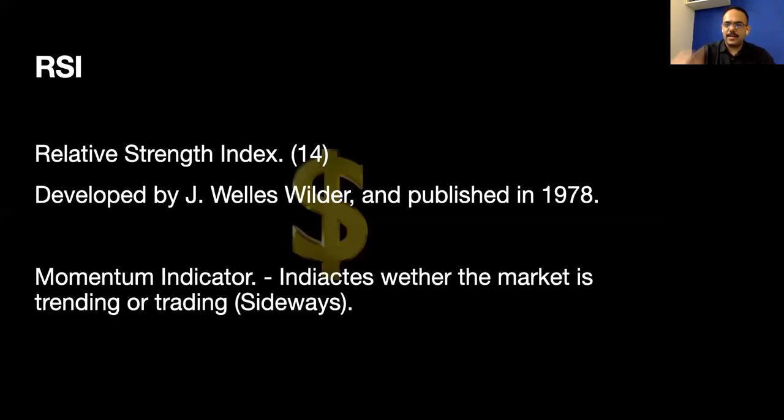It's a momentum indicator. It tells us when a stock is about to gain momentum, and accordingly we can trade and earn money. You have to always remember that.